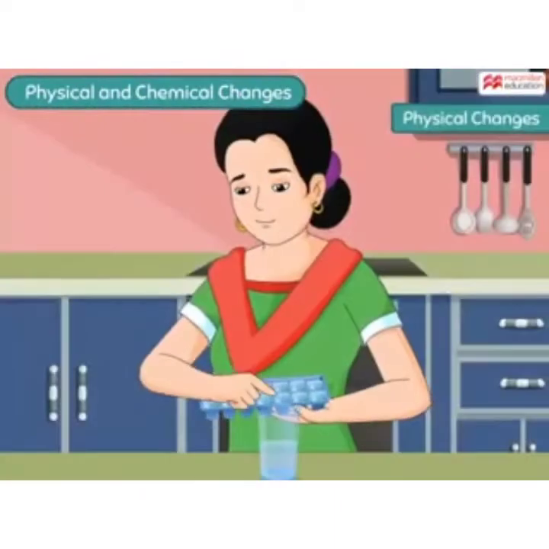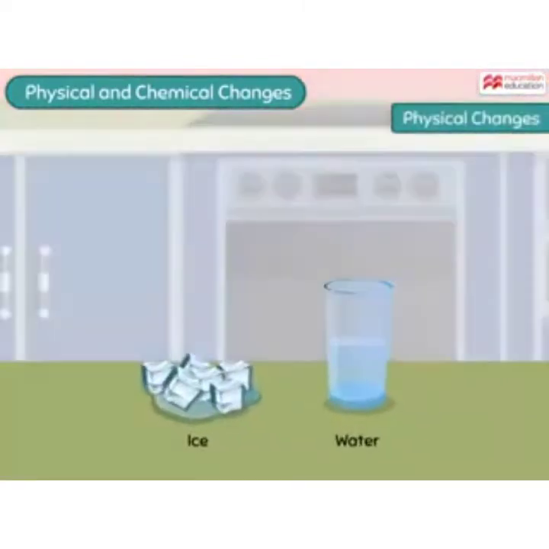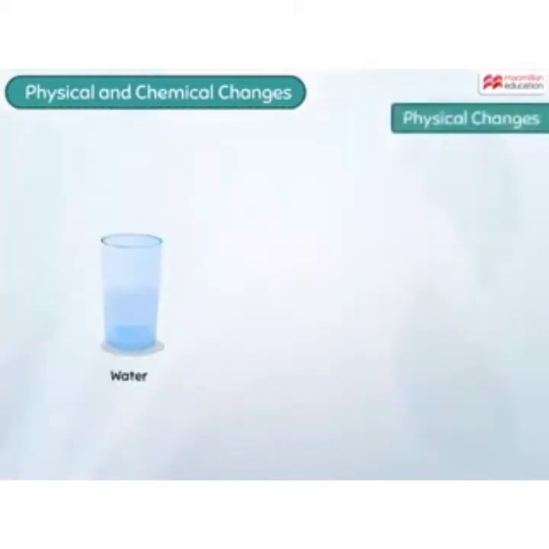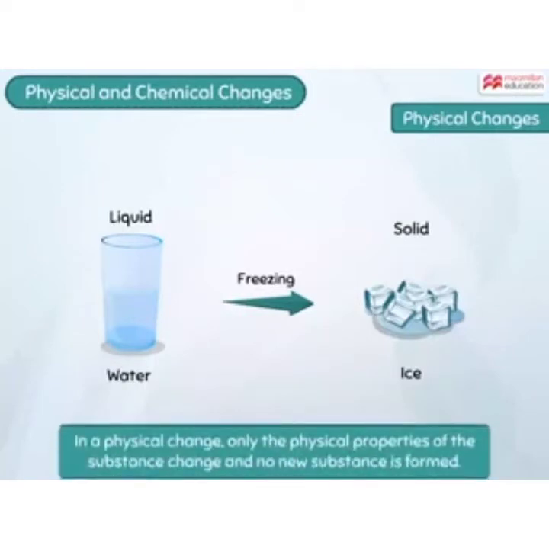When water is frozen, it forms ice. However, ice and water are made up of the same type of substance, that is, water molecules. This means that freezing just changed the physical form of water from liquid to solid, but the molecules inside remain the same. Such a change, where only the physical properties of the substance change and no new substance is formed, is called a physical change.